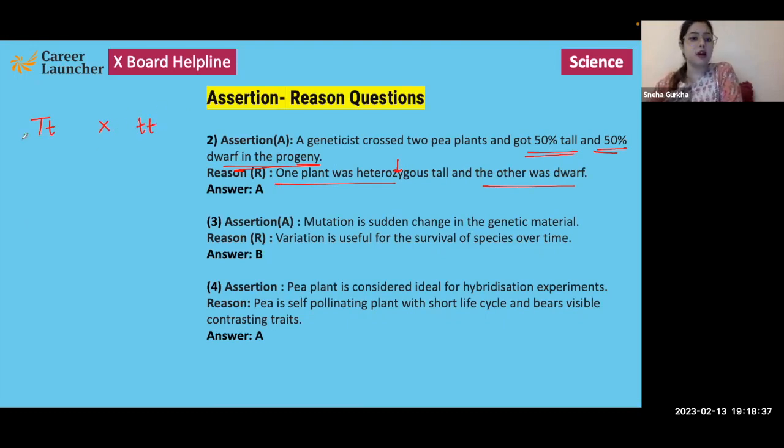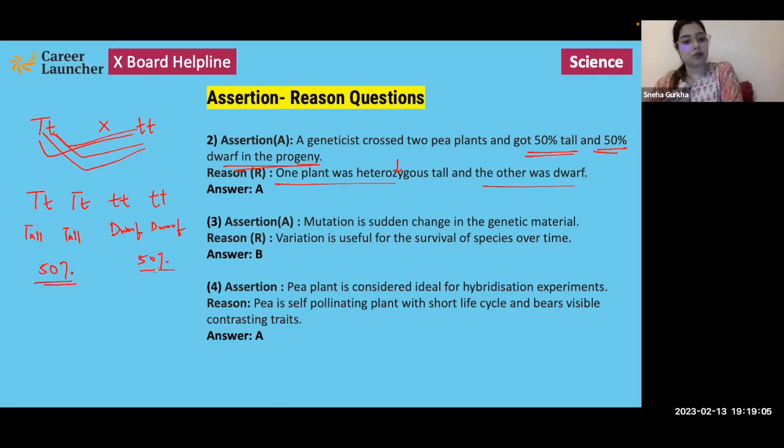So if we make a cross, what we are going to get is capital T, small t, capital T, small t, small t, small t, small t, small t. So two of them are going to be tall and two of them are going to be dwarf. So 50% of the progeny will come out to be tall, 50% of the progeny will come out to be dwarf.